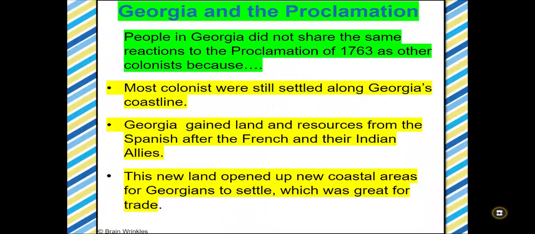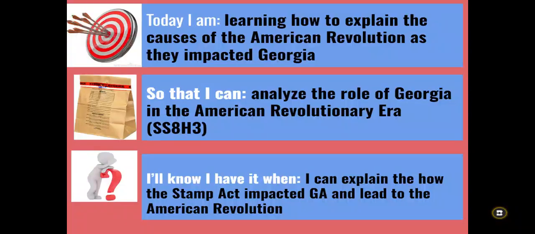Like I said earlier, many Georgians didn't really care about that. They said, "Hey, who are you to tell us where we cannot go? We won this territory. We should move there." All right, we're going to stop here, and then we'll pick up later on talking about the Stamp Act.